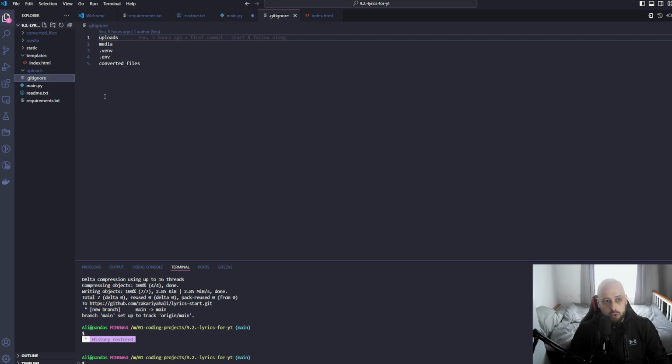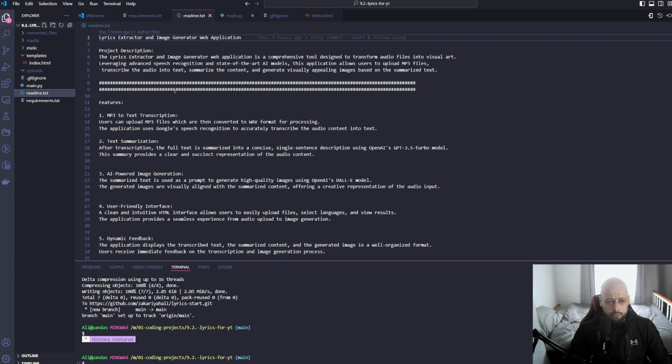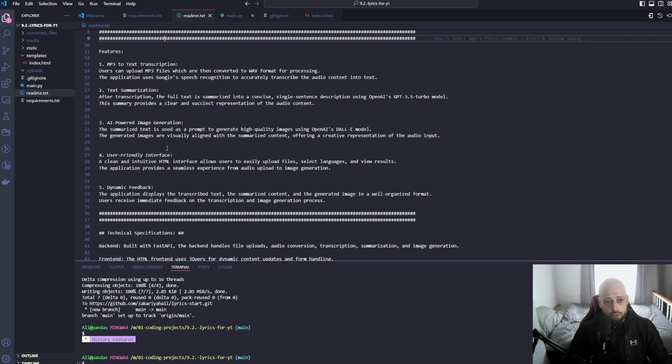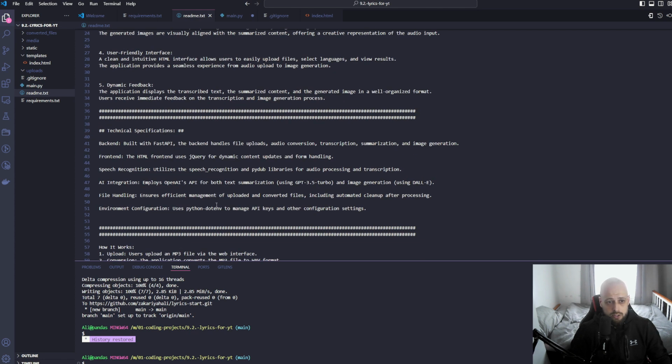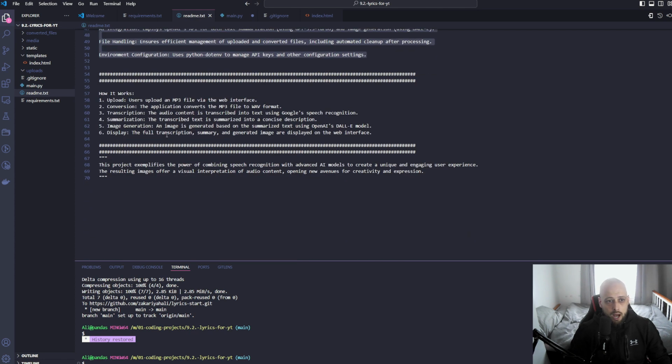I don't want to push some of the stuff that's sensitive or that I just don't need in a repo. And if you want to read more about the actual project, the README file here is exactly for that. It actually explains all the features of the project and the specifications, like the tech stack used, and it just gives the overall how it works.